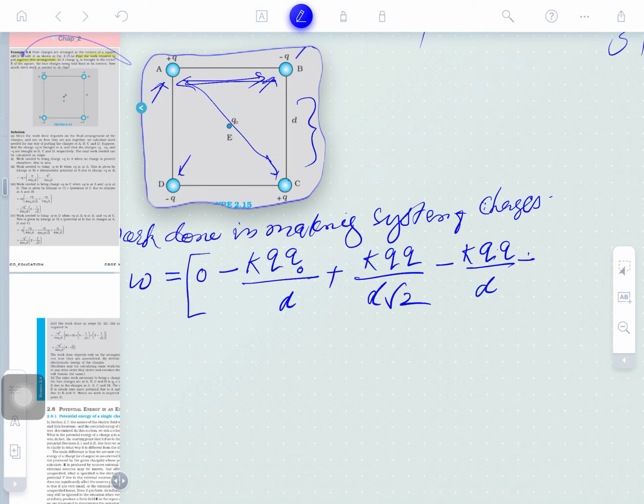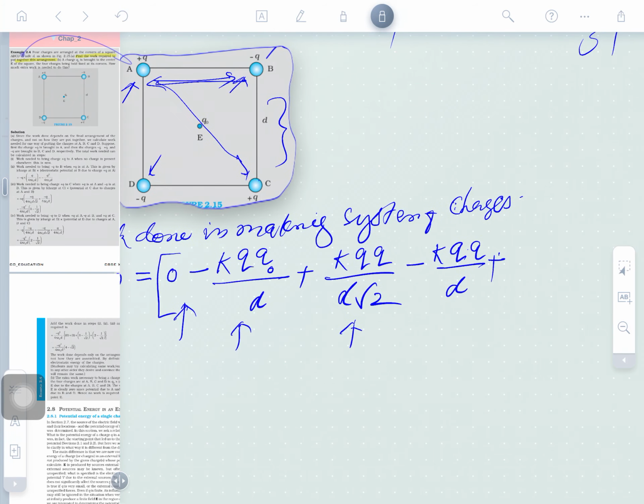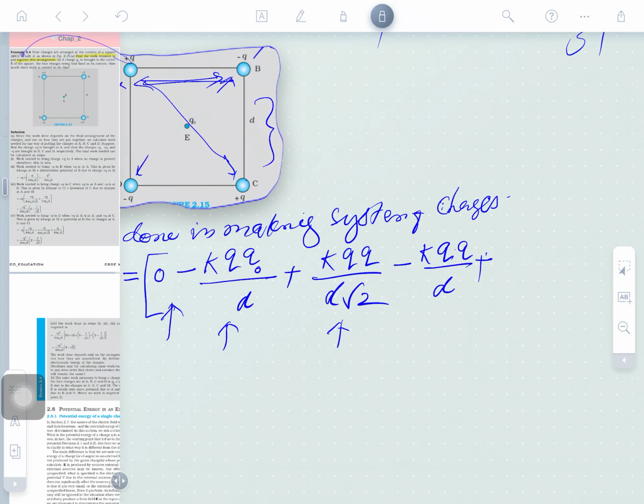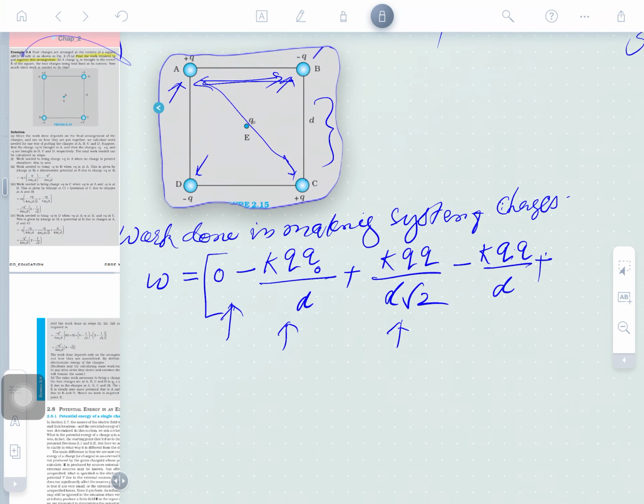Again, next work is to be done against A also. So what shall it be? K, A is positive and the brought charge is positive, so the term will be positive. What is the distance between them? D. The charge we are bringing, wait a minute please. It's the first work done, second, third, and fourth we are writing. Sorry guys, fourth work done. This is the work done against. Clear? Now, the work done in bringing the D charge.